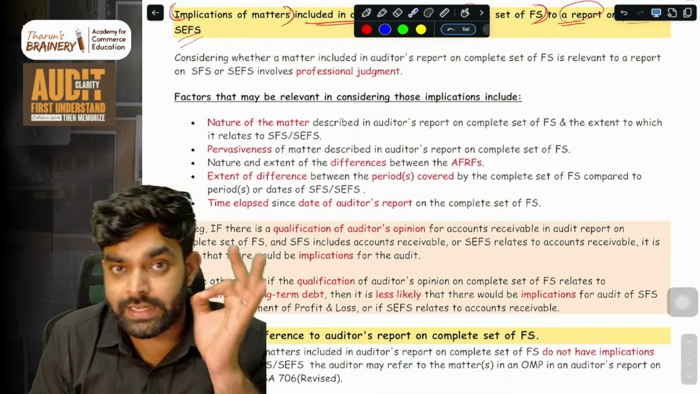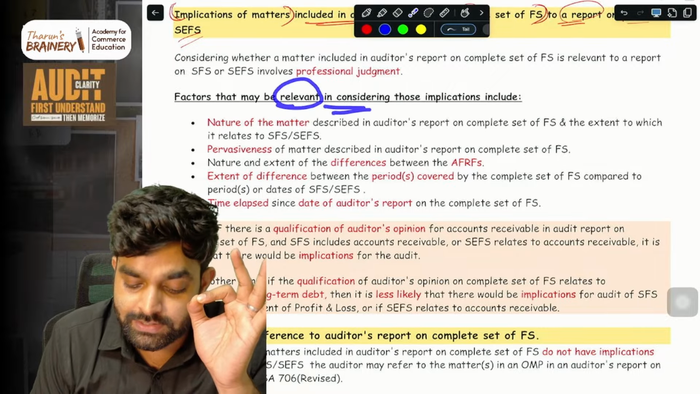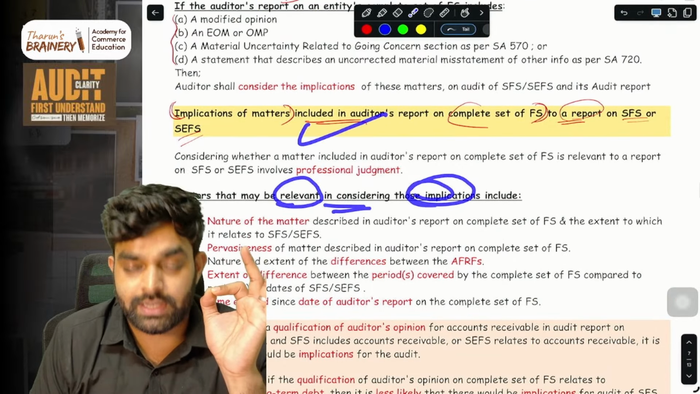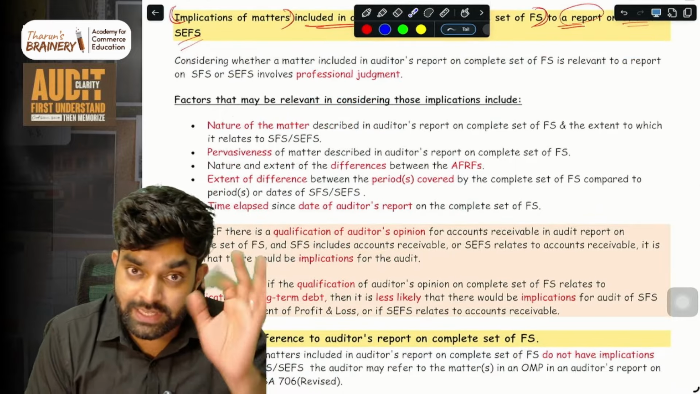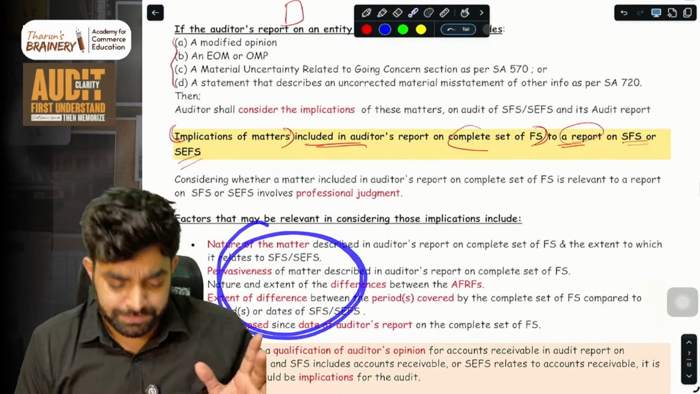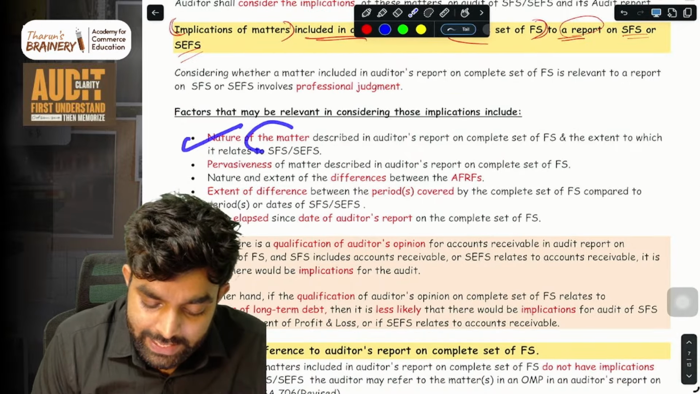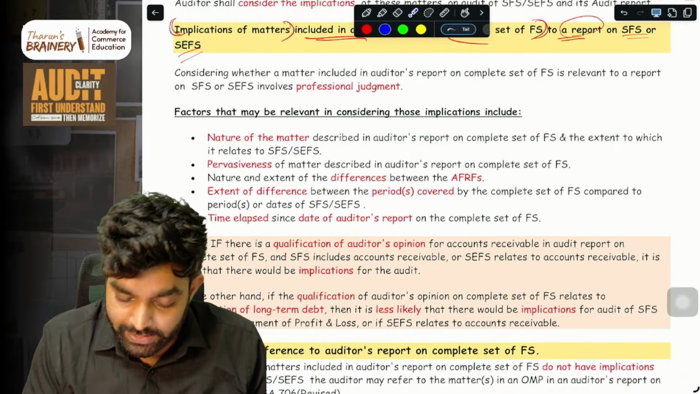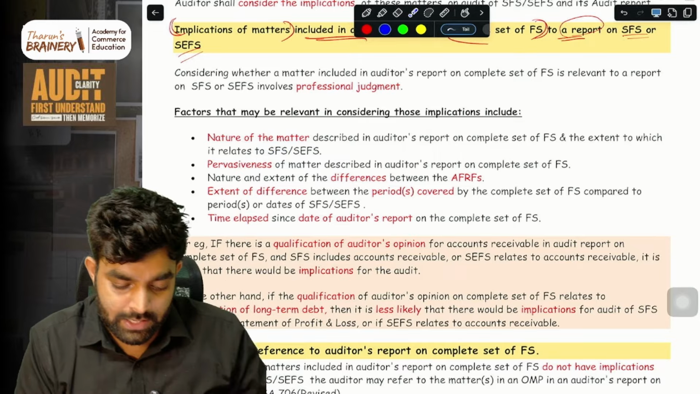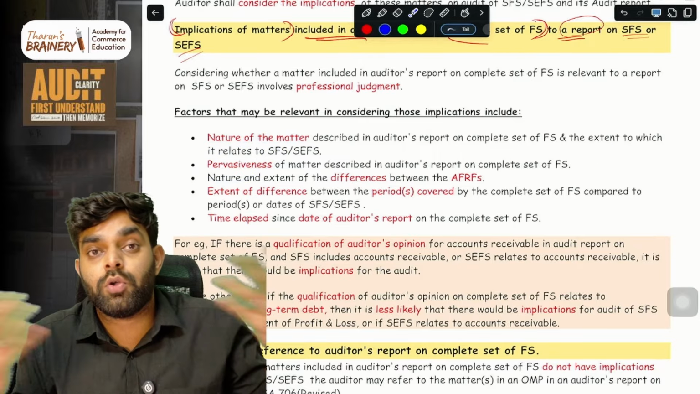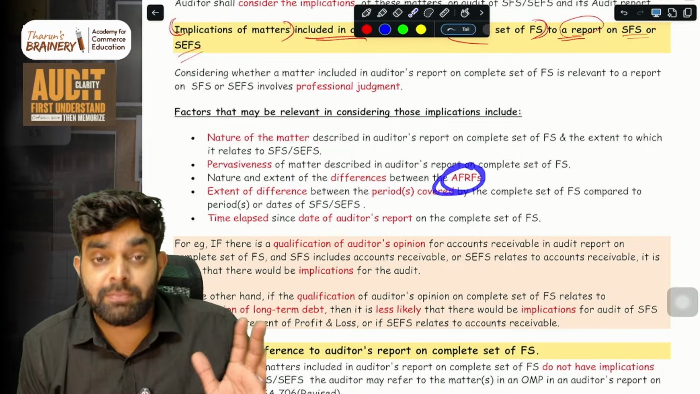For that decision, there are certain factors that may be relevant in considering those implications. What are those factors? The auditor will check these factors and then decide whether these matters have any implications. First, what is the nature of the matter, described in the complete set of financial statements or audit report, and the extent to which it is related to SFS. Then, what is the pervasiveness of the matter? How huge is it?